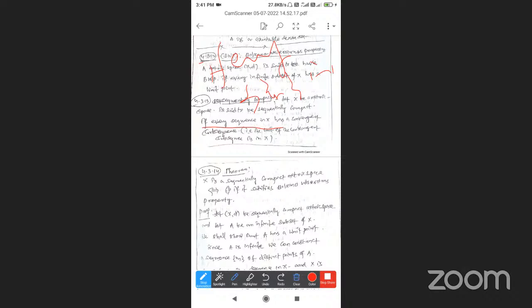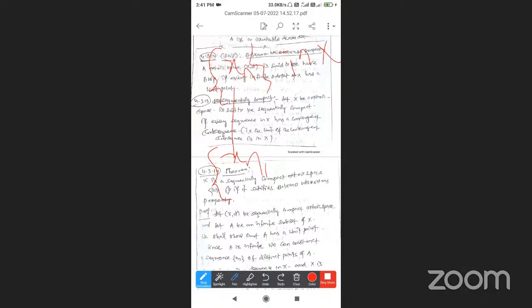Let X be a metric space. It is said to be sequentially compact if every sequence in X has a convergent subsequence. Suppose x_n is a sequence in capital X. What is a convergent subsequence?